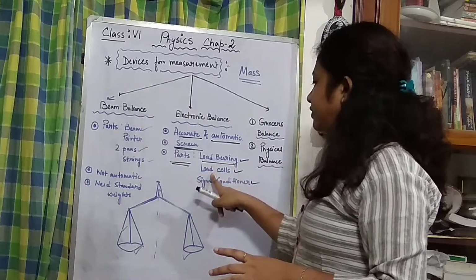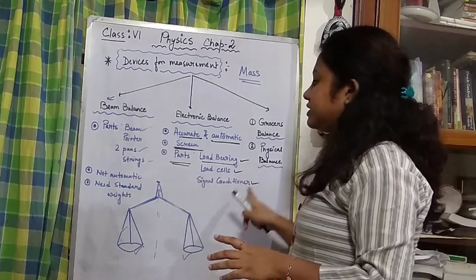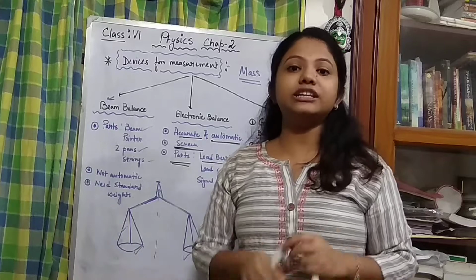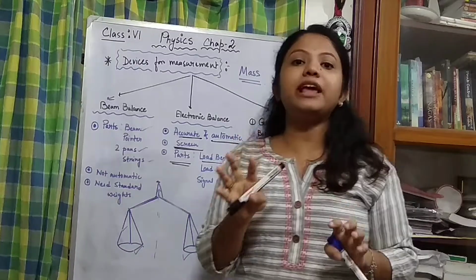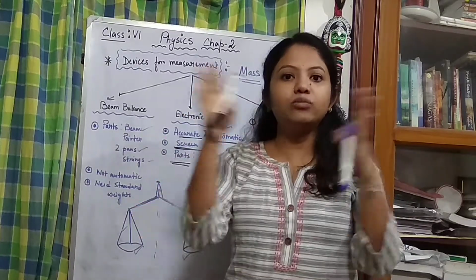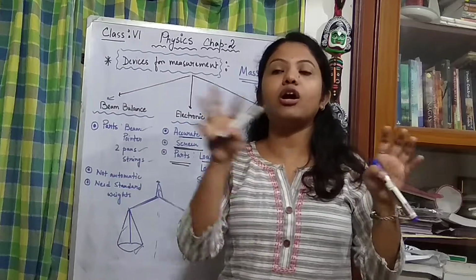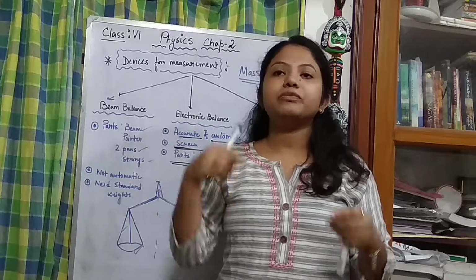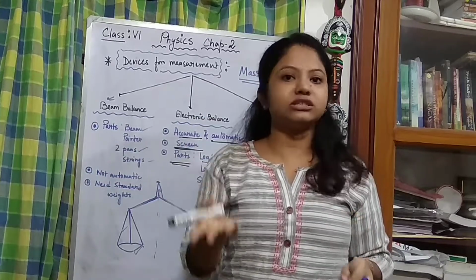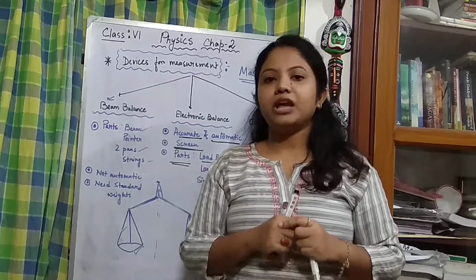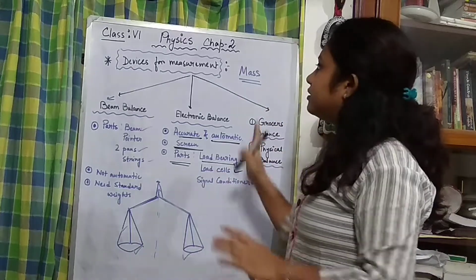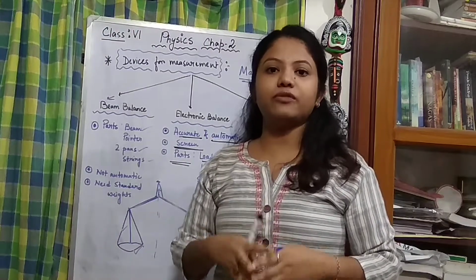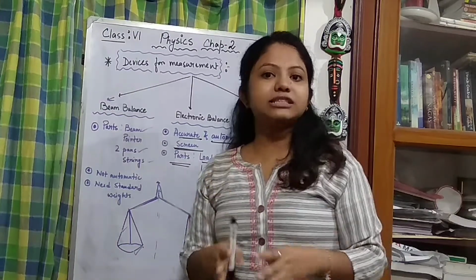Then it sends the signal to the signal conditioner. The signal conditioner's function is to display the data, how much mass it has calculated, to us or to the grocery shopkeeper. These are the basic instruments for the measurement of mass, and with this the class ended.